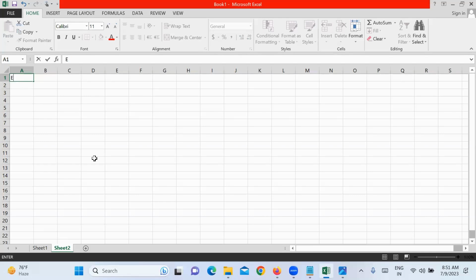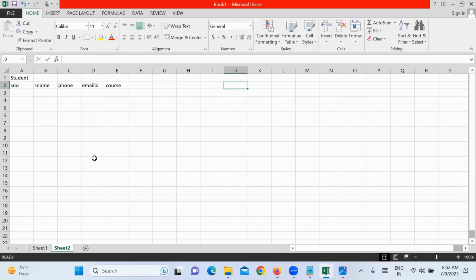Suppose I have, for example, a student table where student ID is there: student number, student name, phone number, email ID, date of birth, the course he joined for.